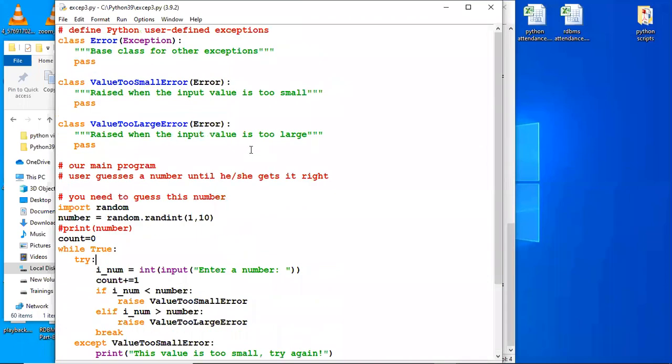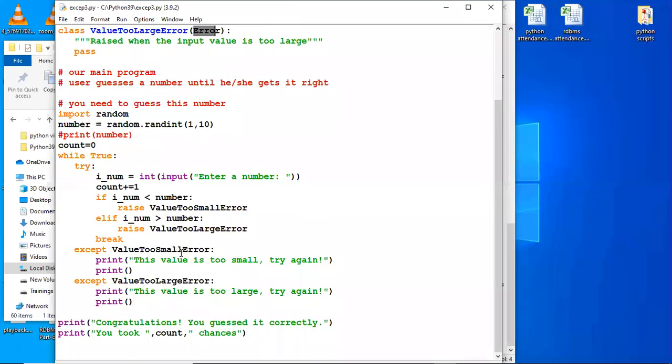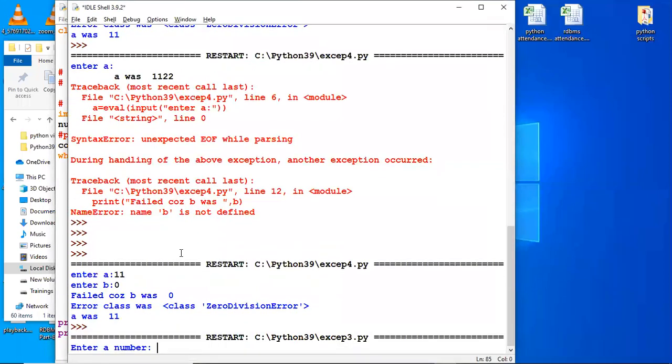Let's have a look at it again. I've taken an error class. Then this value too small error inherits from error class, the value too large inherits from error class, and we use these classes to give some indication to the user on how to go about the guess. So let's run this program. It would be more clear then.